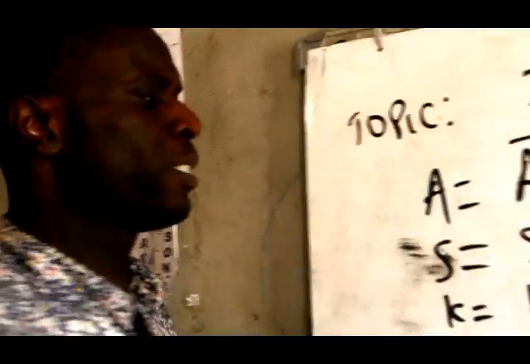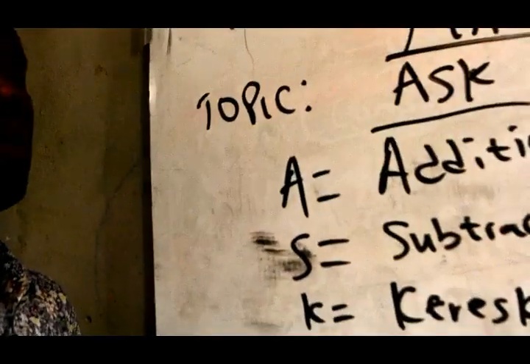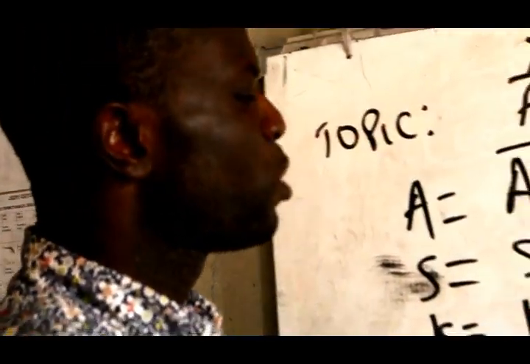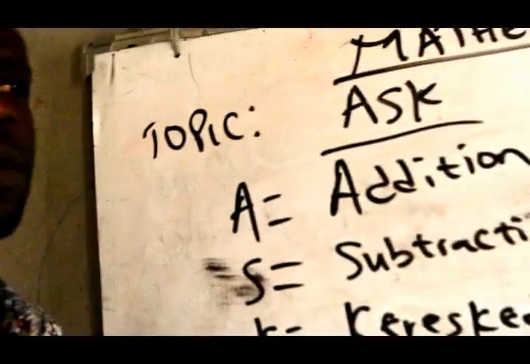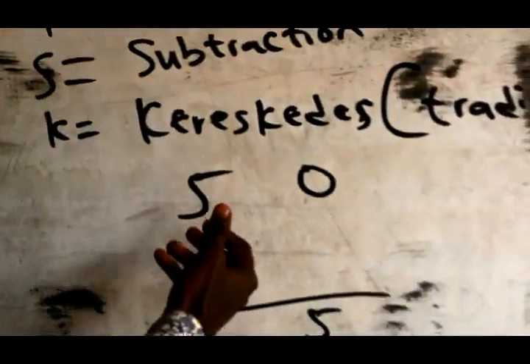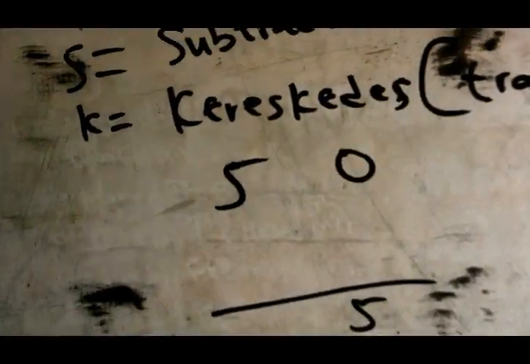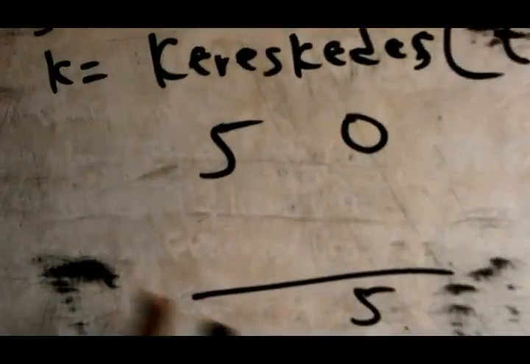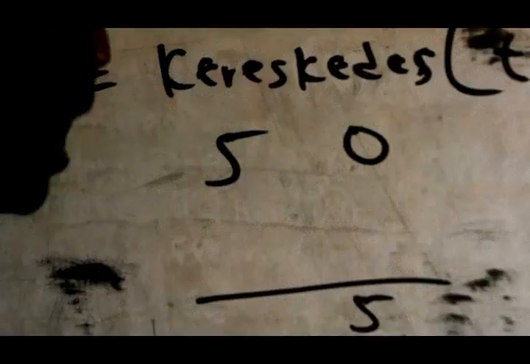Now, in normal mathematics, in general mathematics, there's what we call place value. In general mathematics, the place value of this 0 is 1, while that of this 5, 5 is under tens, 0 is under ones. That means if you want to look for the place value of this particular 0, you say 0 times 1. If you want to look for the place value of this 5, you say 5 times 10. But in this particular mathematics called Ask, you don't say 0 times, you say 0 plus 1.